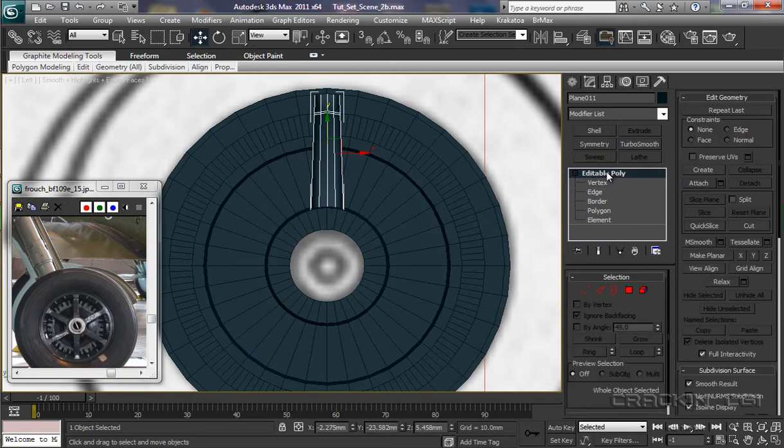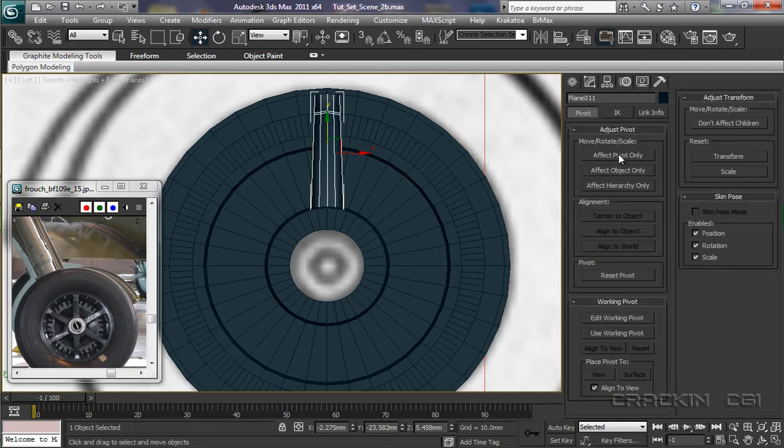Come out of editable poly there, pop into hierarchy, affect pivot only. Now what I want to do is bring this down here to the center of the wheel or the hub, so it needs to be looking at that line there and that line across there. That looks okay, so let's close that down. Now if we have a look, we've got 6 and they radiate around the circumference.